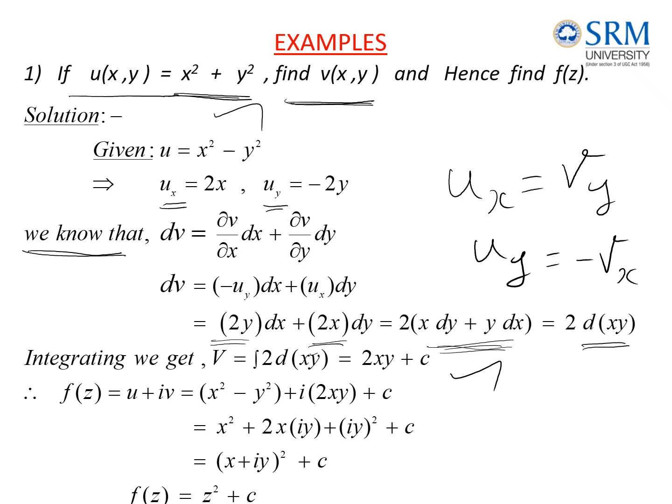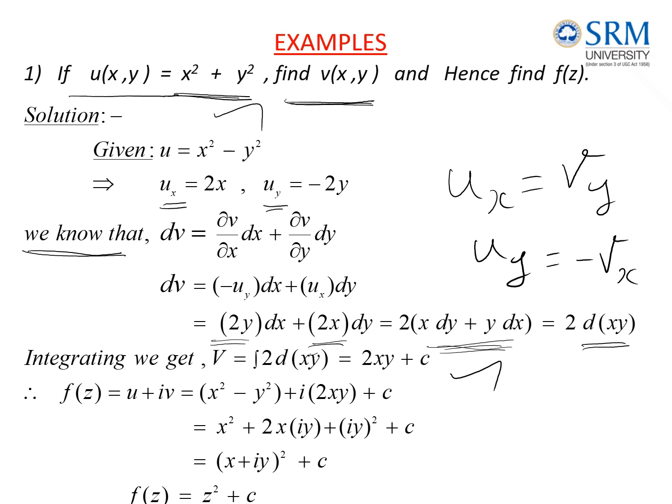f of z equal to u plus iv. So now I rewrite this statement as x square plus 2x, and this i and y I am combining and writing as iy. Then minus y square is there, which I am rewriting as i square y square. i square is minus 1, so that it will satisfy this minus sign.